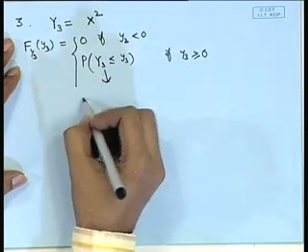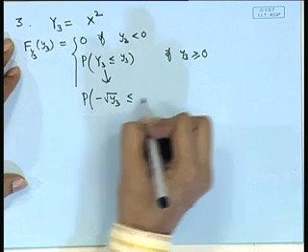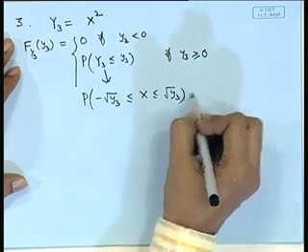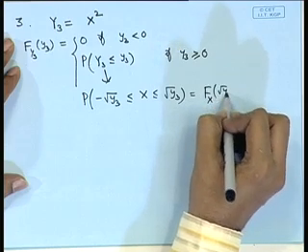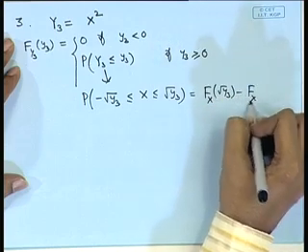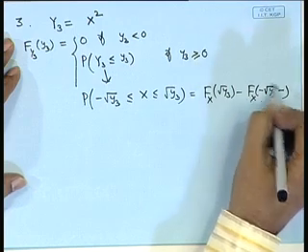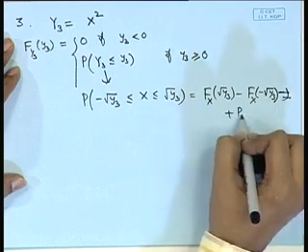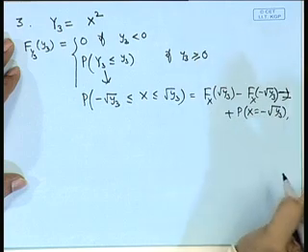Now, this quantity becomes probability of minus square root y3 less than or equal to x less than or equal to root of y3. So, that is equal to F of root y3 minus F of minus root y3 minus, that is the left hand limit at this point, which we can express as this plus probability of x is equal to minus root y3.